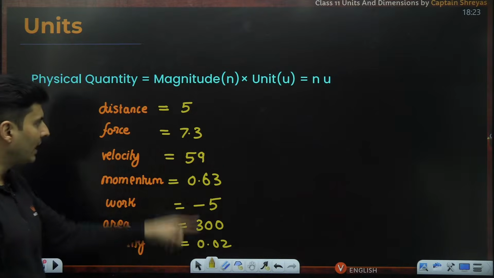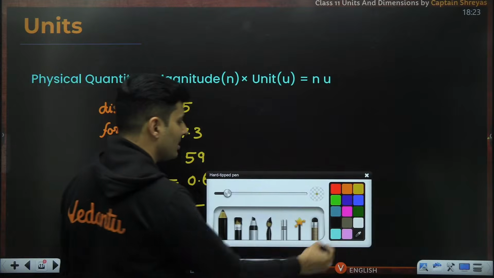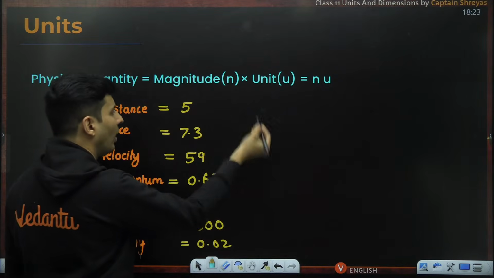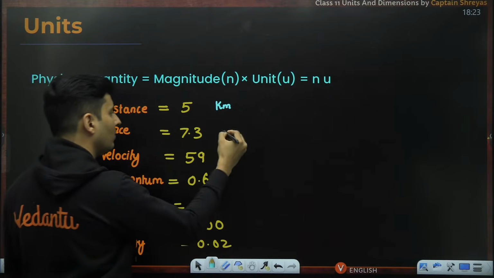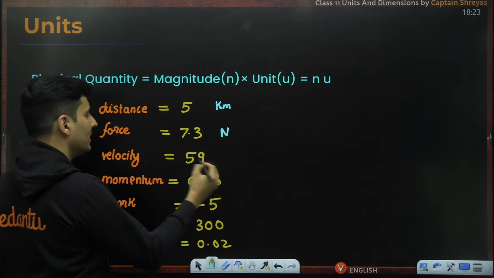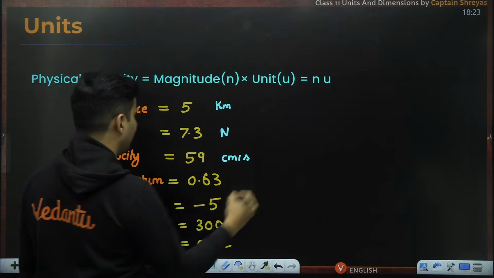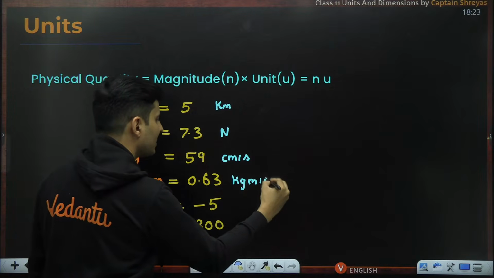Now these are all magnitudes. Magnitude is there, which is n, but they should also have some unit associated with it. So distance is 5, maybe kilometers. Force is 7.3, newtons. Velocity is 59, maybe centimeters per second. Momentum is 0.63, maybe kg meter per second.